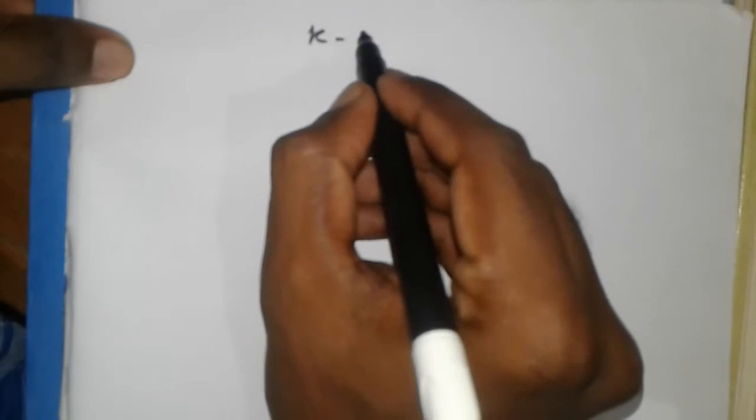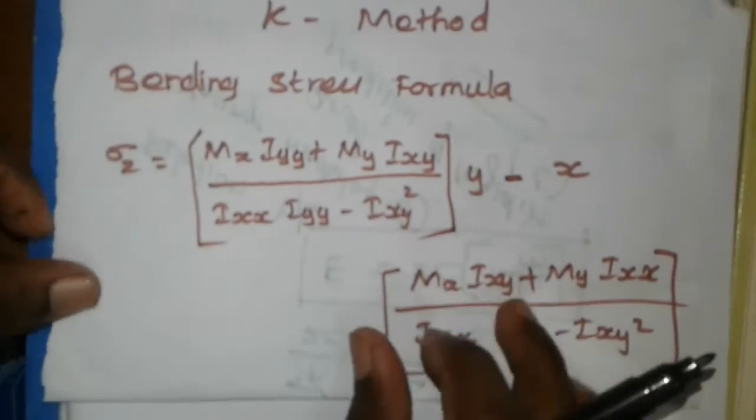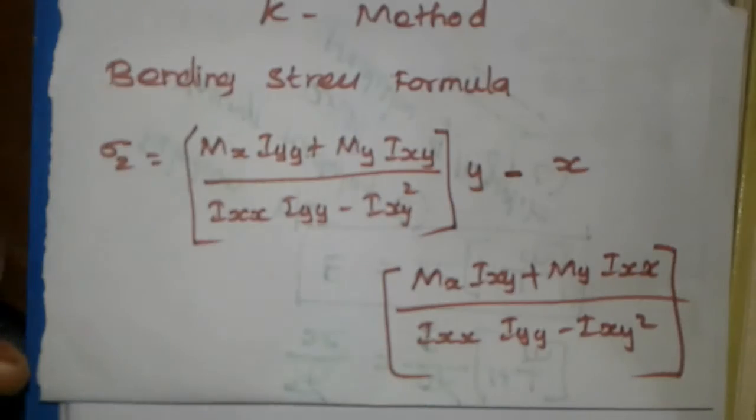In the previous class we have derived both derivations for maximum bending stress. We have solved for the K method and the principal axis method. Today we can solve a problem related to the K method. Already we have derived the formula for the K method. Using that formula I am going to solve the problem. You can remember this formula that we have derived